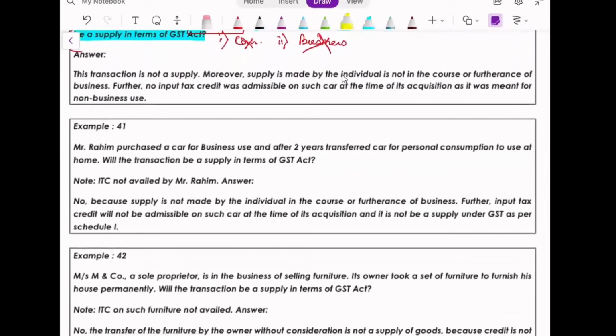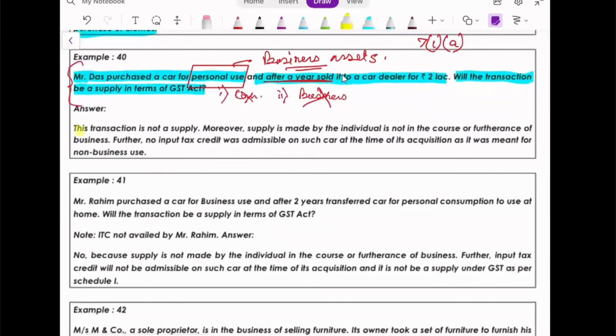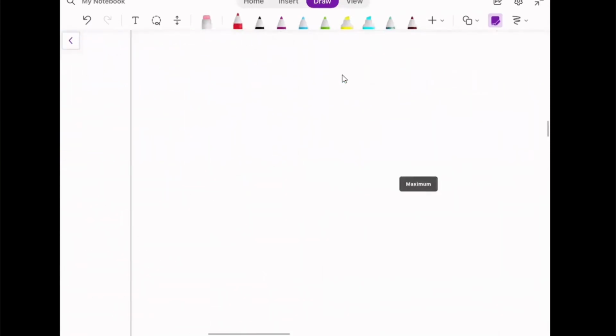Next one. Okay, let me read this out. This transaction is not a supply. Moreover, the supply is made by an individual, not in the course or furtherance of business. Further, no input tax credit was admissible on such car at the time of its acquisition and it was meant for non-business. Okay. With this, I would like to ask you something.